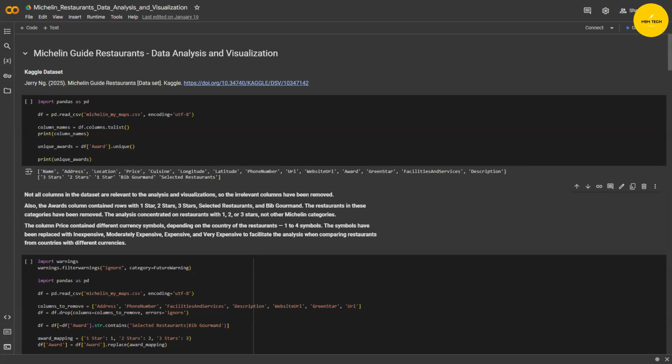This is my Capstone project number 2. This project analyzes Michelin-Starred Restaurants 1, 2, and 3 stars using a Kaggle dataset updated in January 2025. The Michelin Guide is a prestigious annual publication that reviews and rates restaurants and hotels around the world.